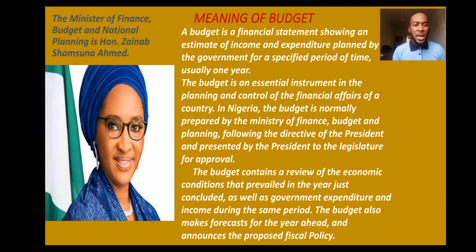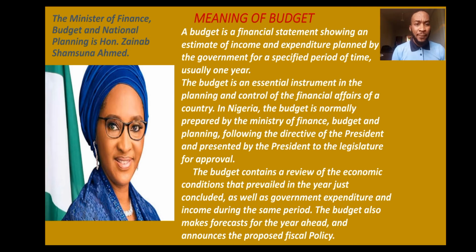Having said that, this statement is saying the budget also makes forecast, predicts the future, and announces how government will go about generating revenue through taxation and the spending of the generated revenue to improve the economy.